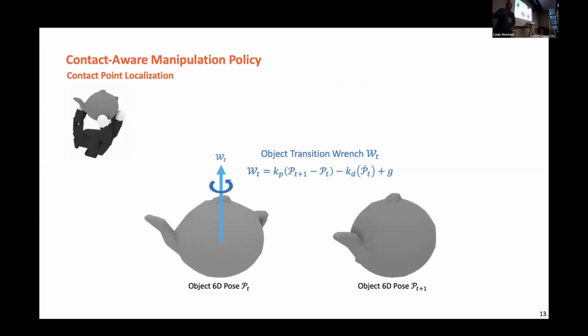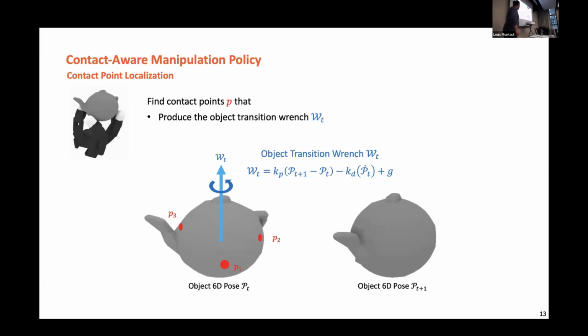Basically, what kind of ranges the object should receive to transform it from its current pose to the next pose, right? And once we have the pose, the question will be to find a set of contact points, given the number of fingers, that should be able to produce the object transition ranges.